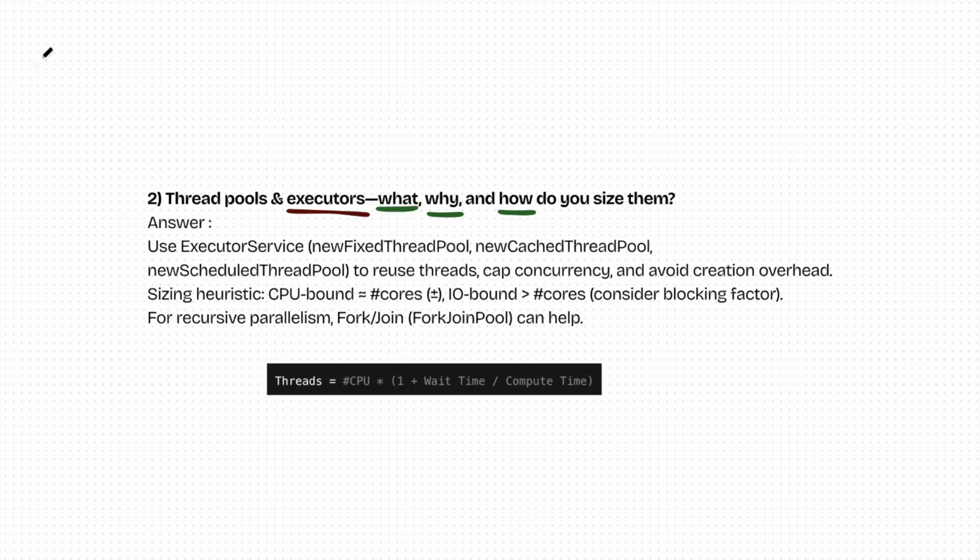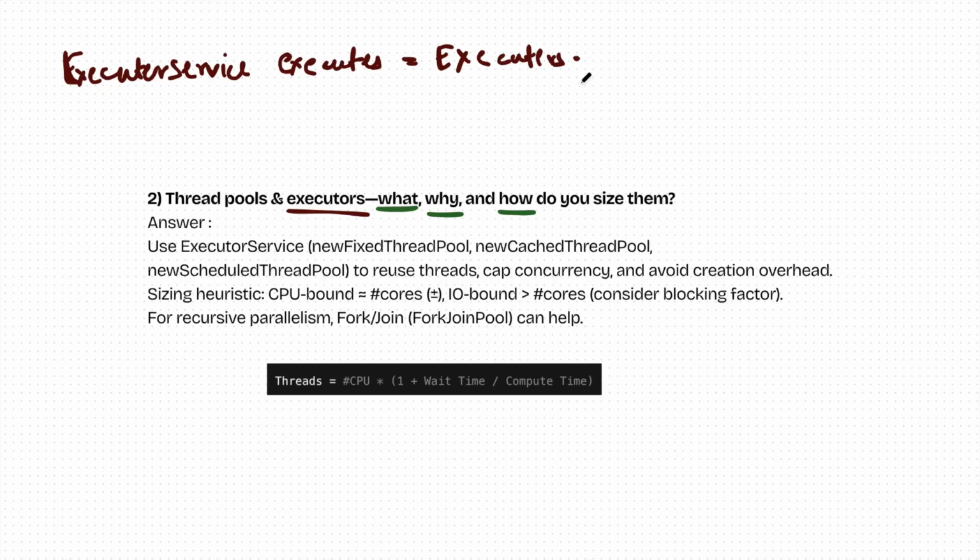You use a class called ExecutorService, and you create an executor, which is equal to Executors.newFixedThreadPool, and inside this you pass the number of threads you want to create.